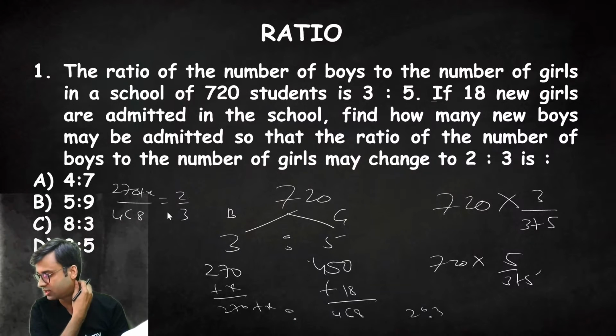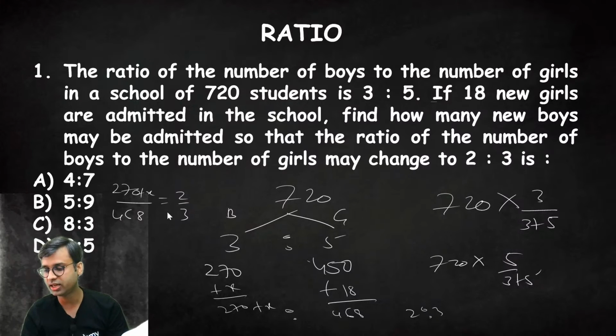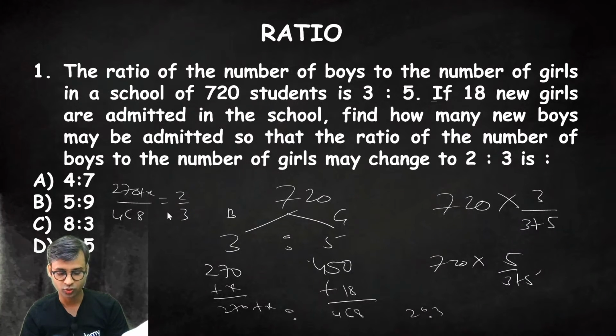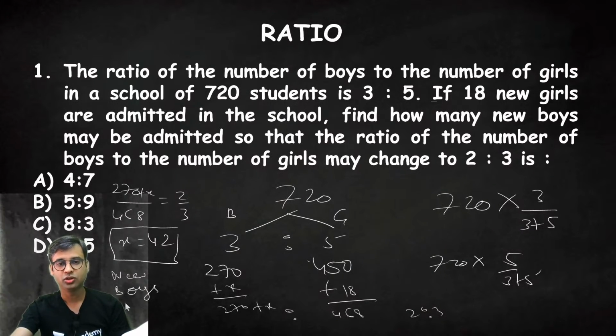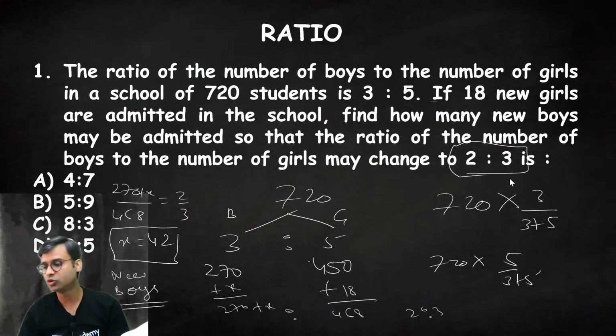270 plus x upon 468 equal to 2 by 3. So 468 into 2 divided by 3 minus 270. So 42. x equals 42. 42 new boys should be added so that the ratio becomes 2:3.